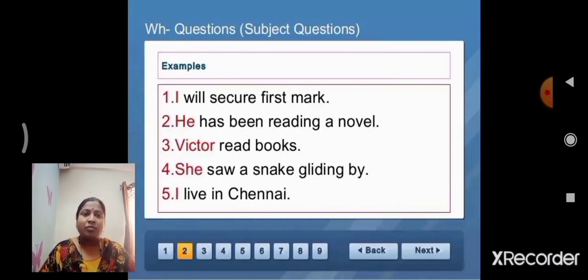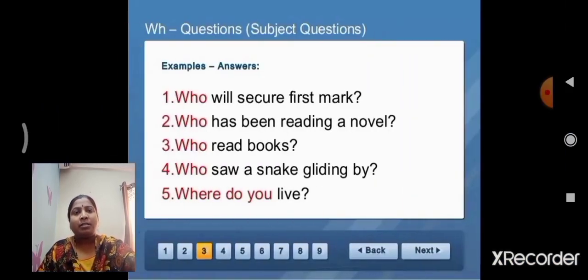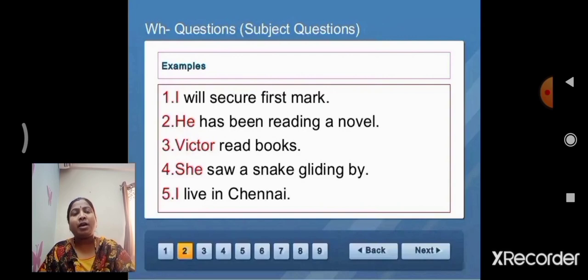Next, WH questions. Here, examples. I will secure first mark. He has been reading a novel. Victor reads books. She saw a snake gliding by. I live in Chennai. Here are the examples. The answers are how we make the question for the first statement.